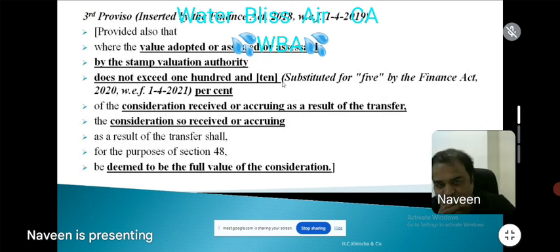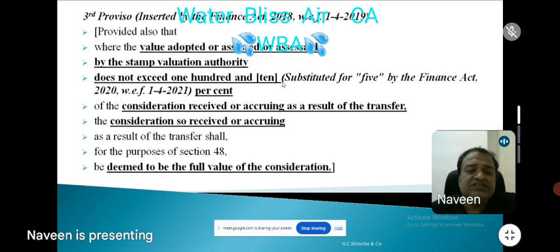Now what is the third proviso? The third proviso says, provided where the value adopted, assessed or assessable by the stamp valuation authority does not exceed 110%, it was earlier 5%, amended by Finance Act 2020 with effect from 21, 110% now of the consideration accruing or received as a result of transfer, the consideration so received or accruing shall for the purpose of 48 be deemed to be the full value of consideration.